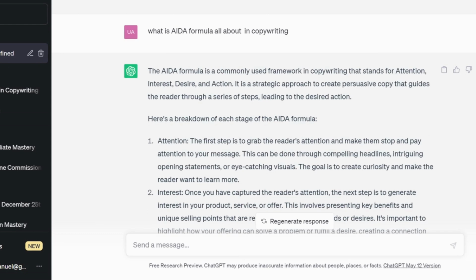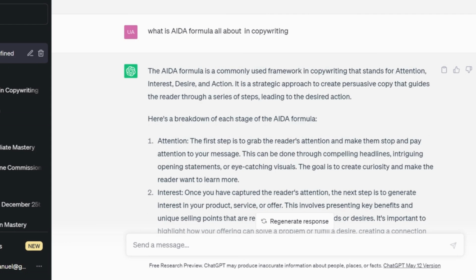And the first thing that you need to do when writing a copy, in terms of applying attention, using the attention in the first stage, is to write a compelling headline. Because if your heading is not compelling enough, just believe you me, that copy is totally bad. Out of the 100% of a copy, 60% of it is headline.